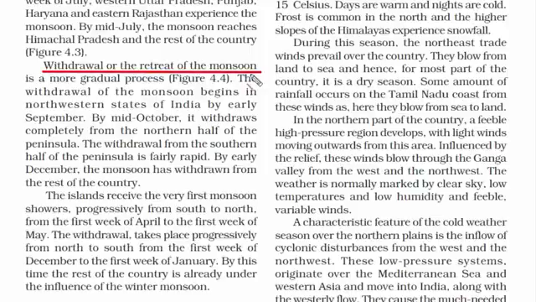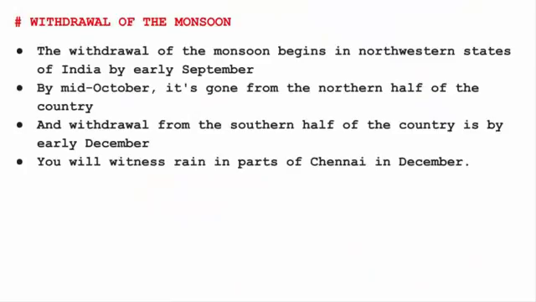And now we'll read about the withdrawal or the retreat of the monsoon. Now from September onwards, the monsoon in India begins to exit and it starts from the northwestern states. Now if you see the regions around the northwestern side of the subcontinent, areas like Balochistan, Hindu Kush, Jammu and Kashmir, these places are extremely cold during winters. And after the monsoon season, it is generally the winter season. And we have read this before in geography many times as to why the northern hemisphere is cold during winters.